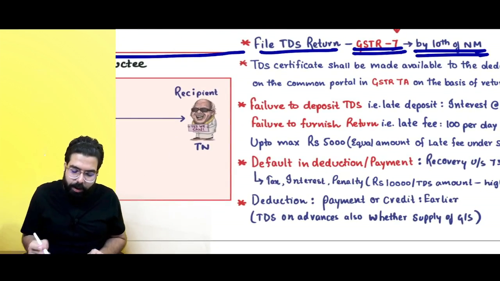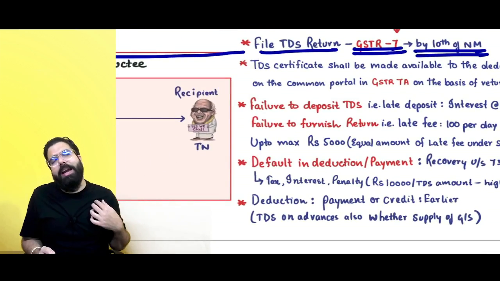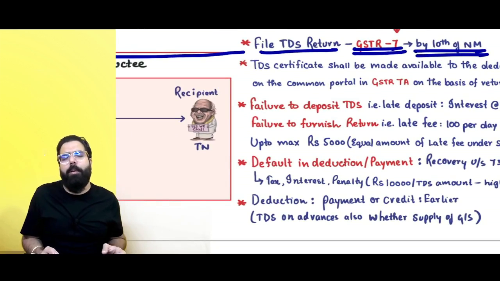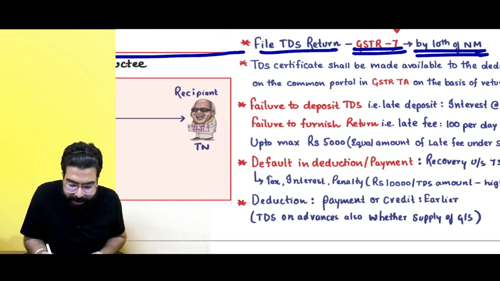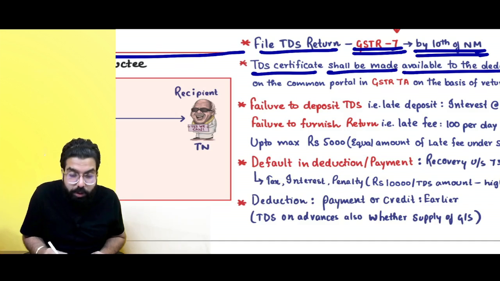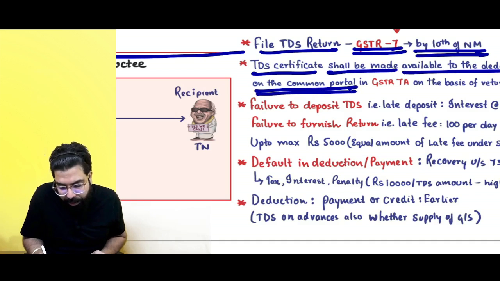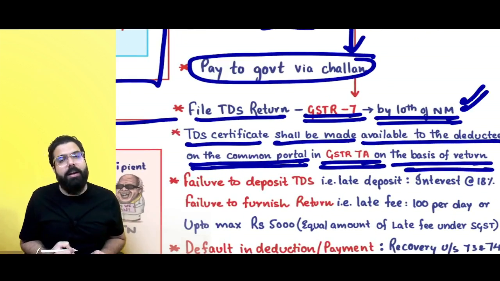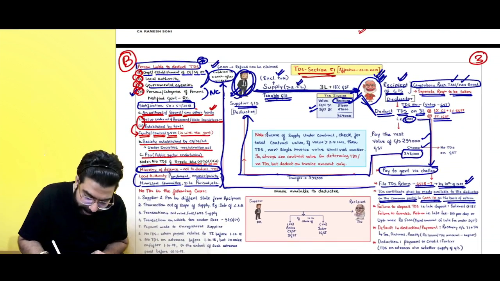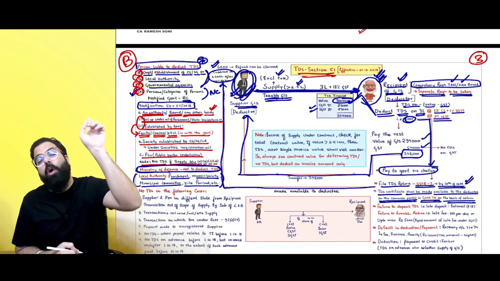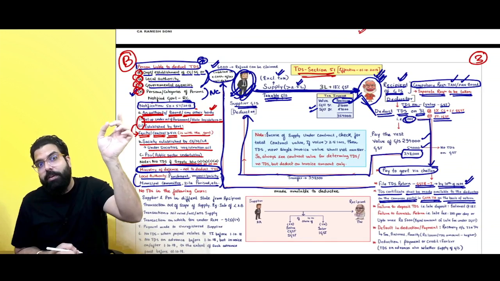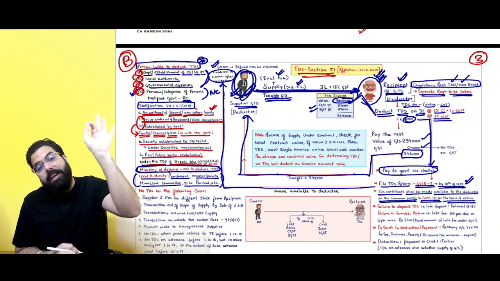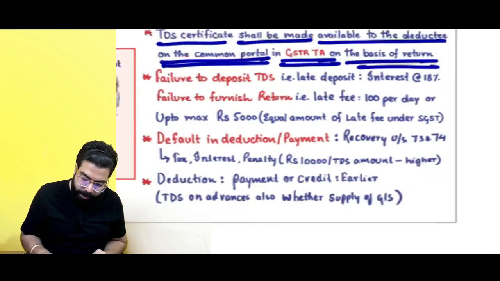Next, sir, the TDS certificate also will be provided by the common portal only. The TDS certificate shall be made available to the deductee on the common portal in GSTR 7 on the basis of the return. So when the deductor files the return, this person can also go online and check his online certificates. There he will be able to see the TDS certificate also. Done, sir. Point is clear.